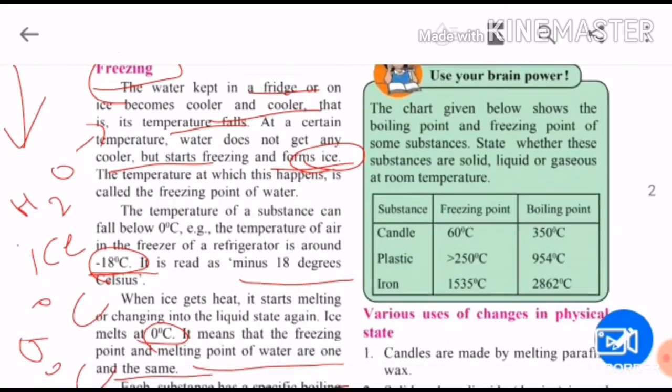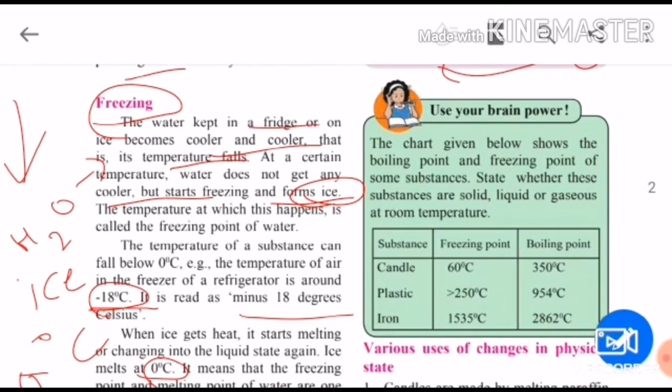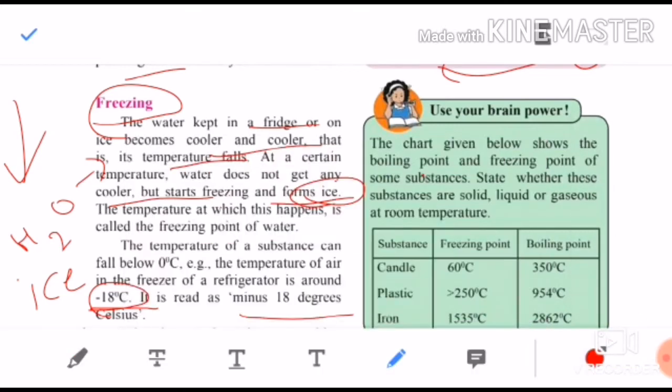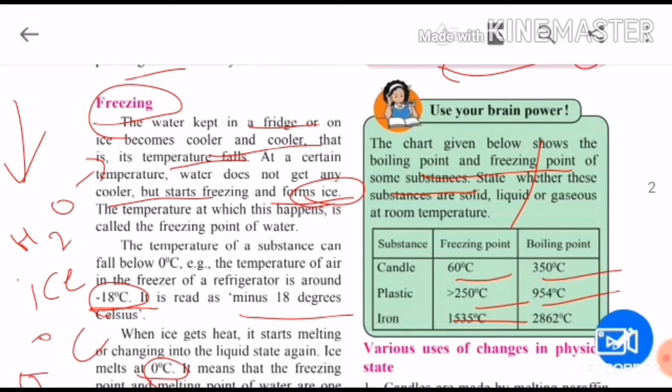Now, this is one extra activity they have given us. They have shown one chart, given below, showing the boiling point and freezing point of some substances. Like see here, a candle: the freezing point is 60 degrees Celsius, the boiling point is 350 degrees Celsius. Plastic: it is greater than 250 degrees Celsius, and the boiling point is 954 degrees Celsius. Iron: it is 1535 degrees Celsius, and the boiling point is 2862 degrees Celsius. So remember this.